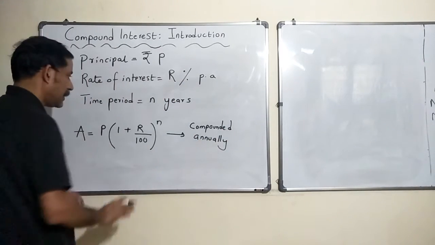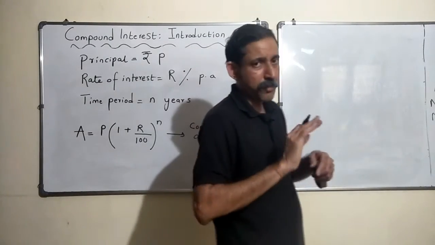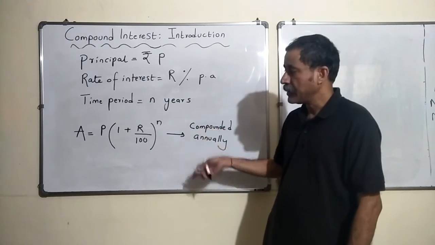This formula is correct if your interest is calculated once in a year and compounded. So once in a year they will calculate the interest at the end of the year and add it.